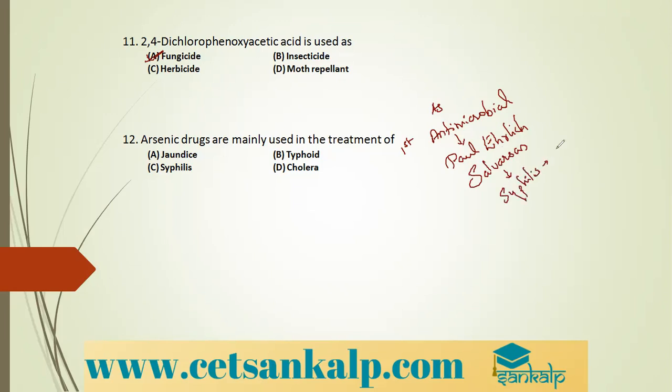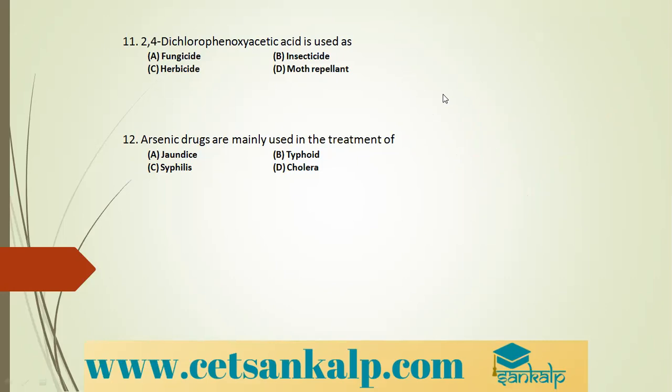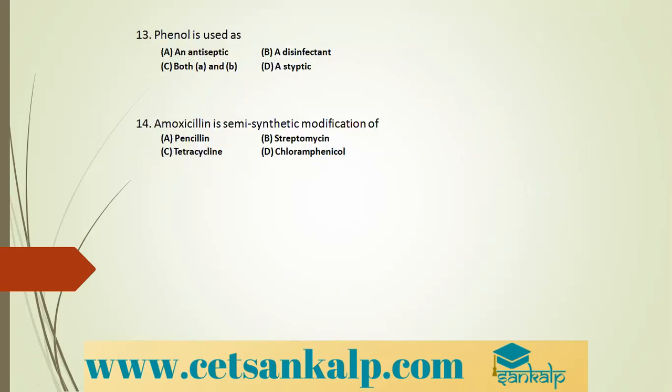I have told you, syphilis is a disease caused to the male reproductive organ. For treatment of syphilis, the first antimicrobial developed was salvarsan. It is an arsenic drug. So it is used in the treatment of syphilis. Even one more antimicrobial we had seen, that was Prontosil, right? Next, phenol is used as an antiseptic or a disinfectant.